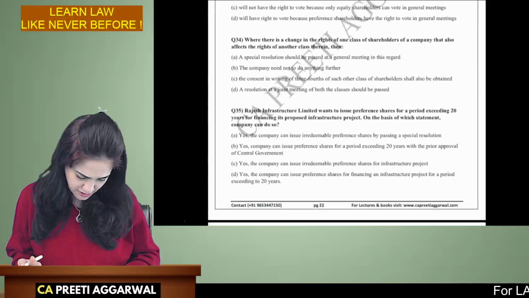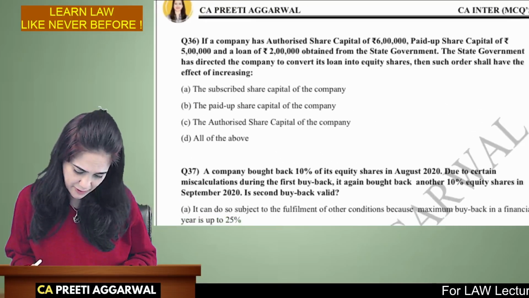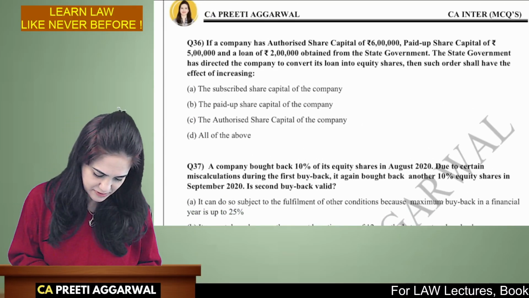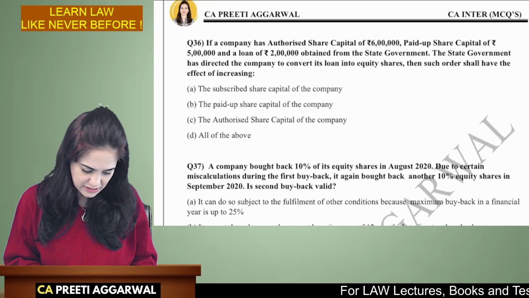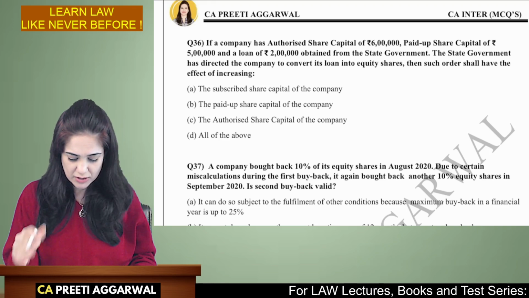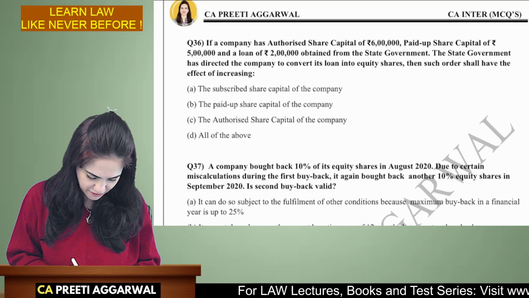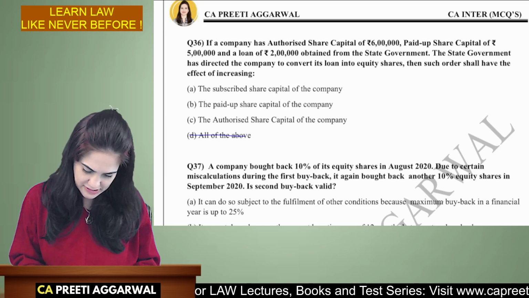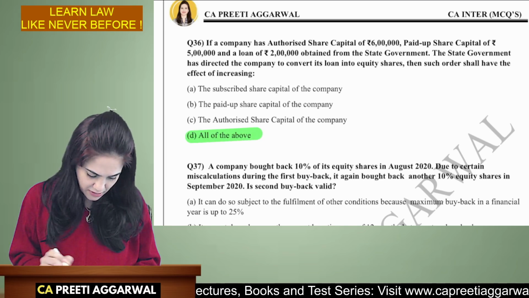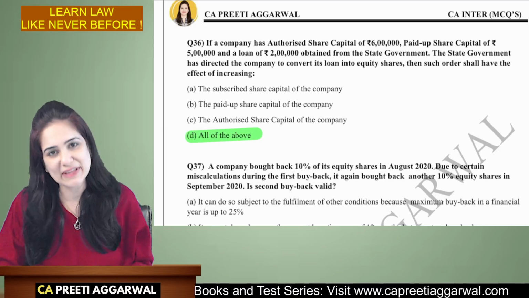Okay, then question 36. If a company has an authorized capital of 6 lakhs, paid up is 5 lakh, loan is 2 lakh, and the state government has directed the company to convert the loan into equity, then the order will have the effect of increasing everything. The authorized capital will also increase, the paid up capital, the subscribed capital, everything will increase.